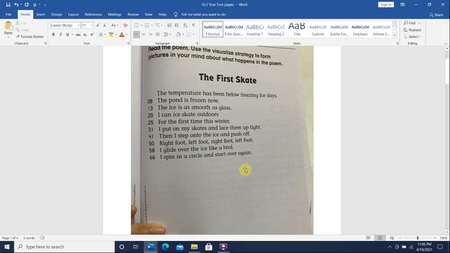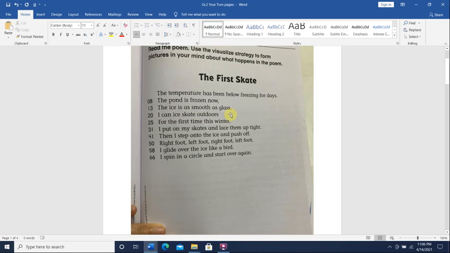Okay, so here on the first page, it says that the temperature has been below freezing for days. That means the temperature is very low. That means the temperature is so cold. The pond is frozen now. So it's so cold that the water in the pond is frozen. It has changed into ice. And here it says the ice is as smooth as glass.